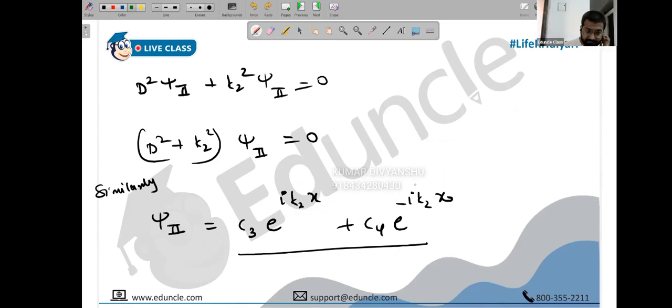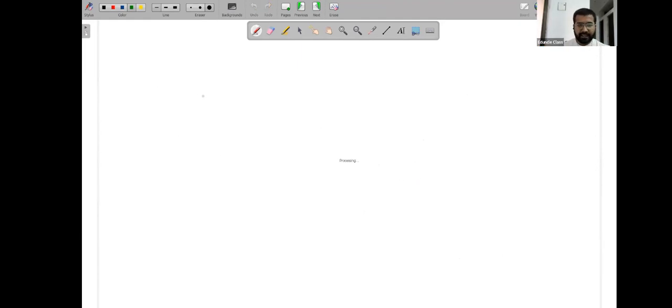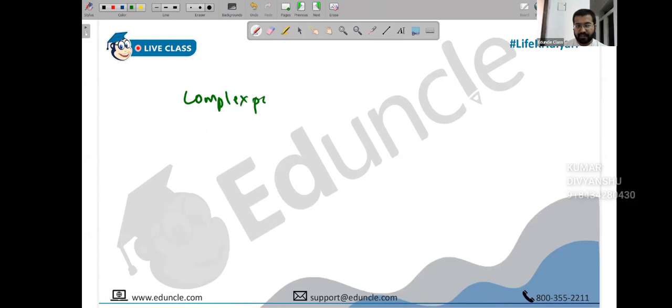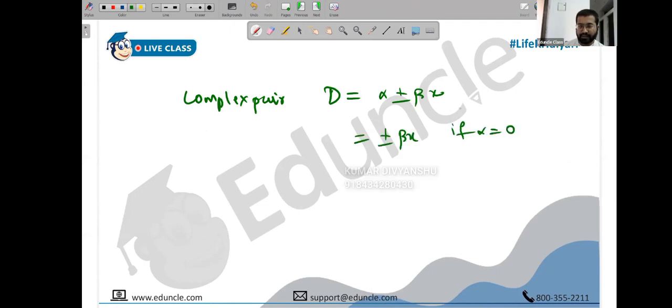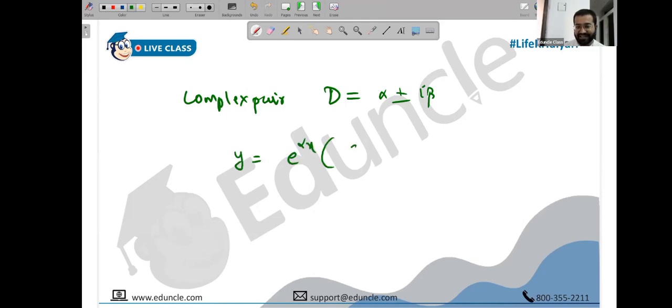Next. Sir, please repeat what you are saying? Sure. So in complex, when we get a complex pair, we write that the value of m is alpha plus or minus i beta. If alpha is 0, it becomes only plus or minus i beta x. Okay, what is the solution? How do you write y? y is e raised to alpha x into c1 e raised to i beta x plus c2 e raised to minus i beta x, correct?